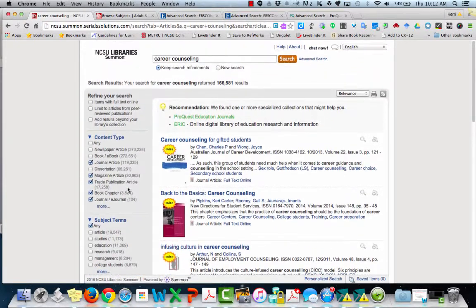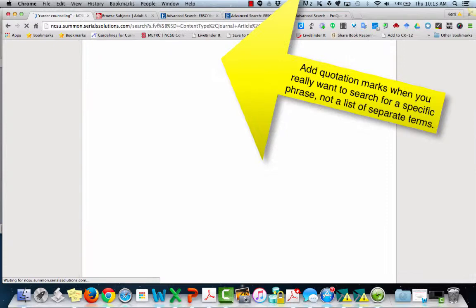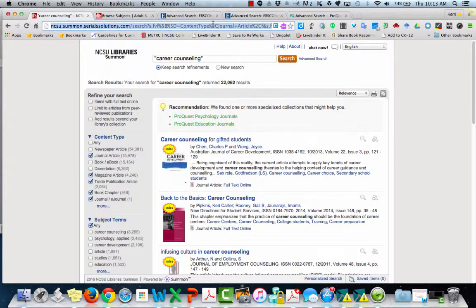One thing I can show you, however, with this generic Summon article search is, notice here I searched for career counseling not as a phrase, and I got 166,000 plus results. If I add quotation marks, so I want that as a phrase where those terms are right next to each other in all of the results, I reduce my results to 22,000, which is likely more going to help my research.